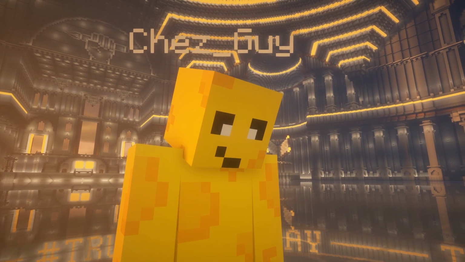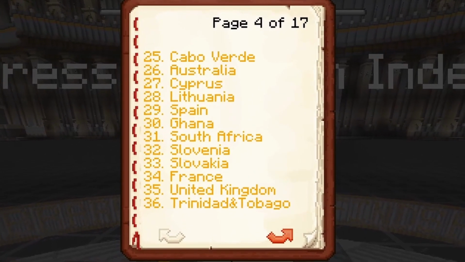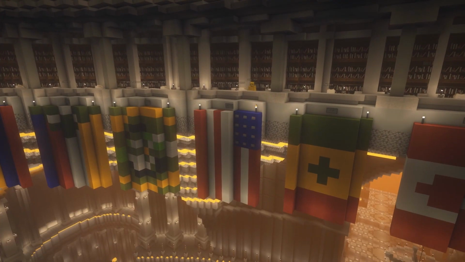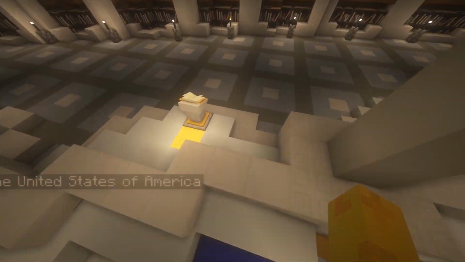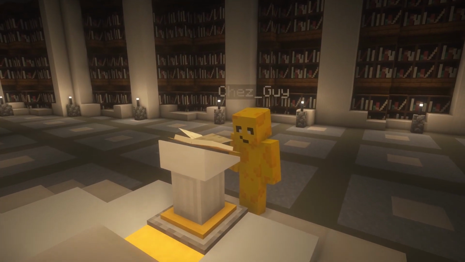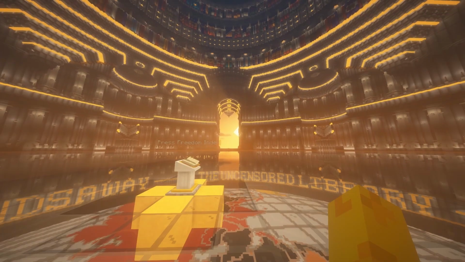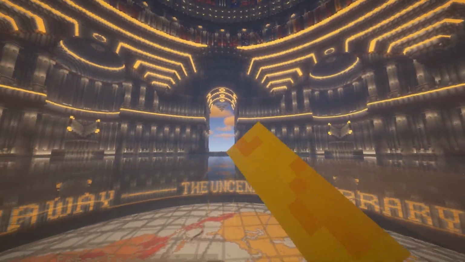An interesting thing about this is, let me look for United States right here. If you click on it, it teleports you to the flag right here. On top of it is something quite interesting. There's a book, and if you read it, it describes the problems of journalism in the country, and it's a pretty interesting read.